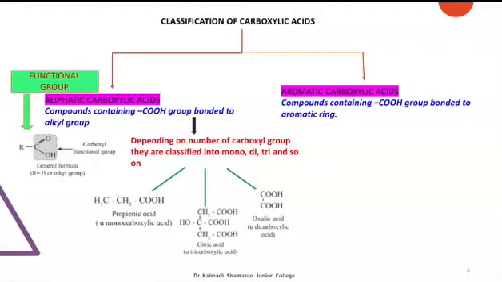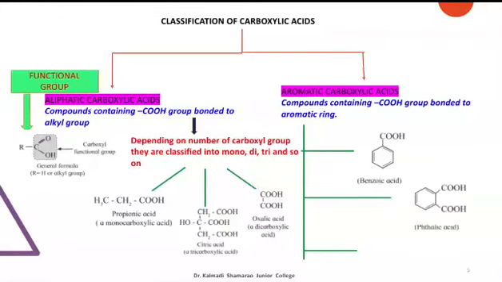For example, propanoic acid, citric acid, oxalic acid, etc. Those compounds in which the carboxyl group is directly bonded to an aromatic ring are called aromatic carboxylic acids. For example, benzoic acid, phthalic acid, acetyl salicylic acid, etc.